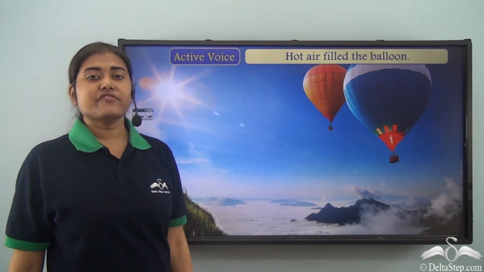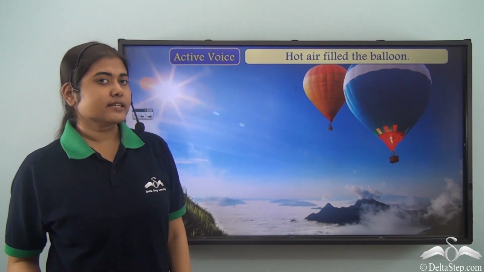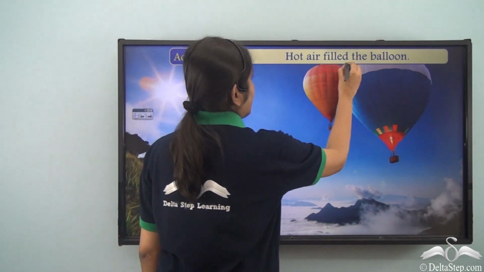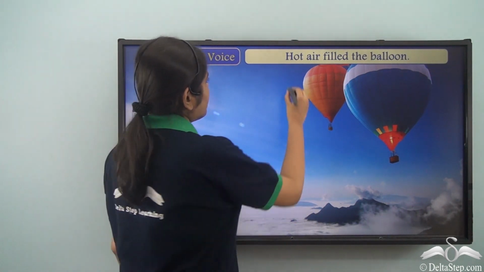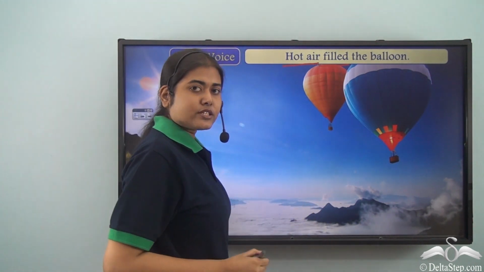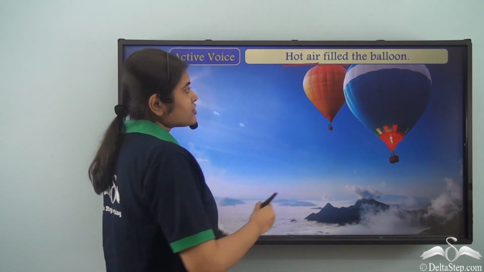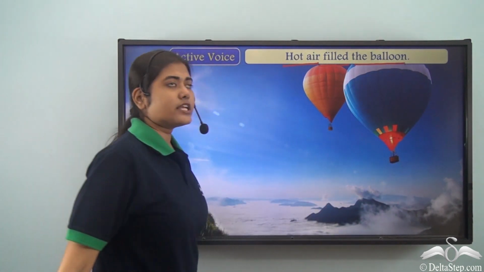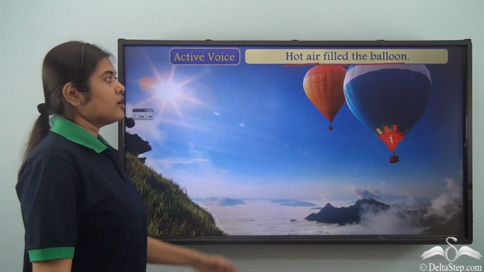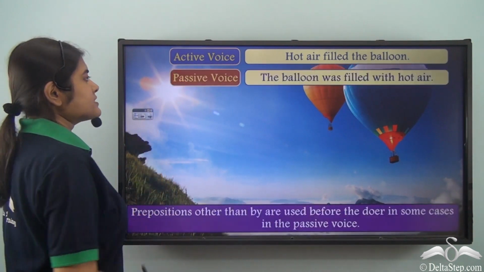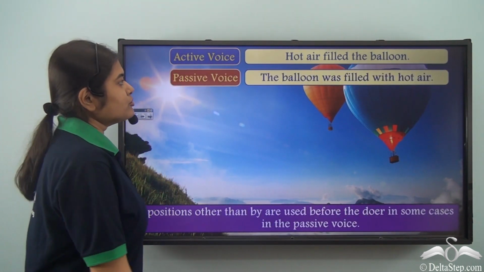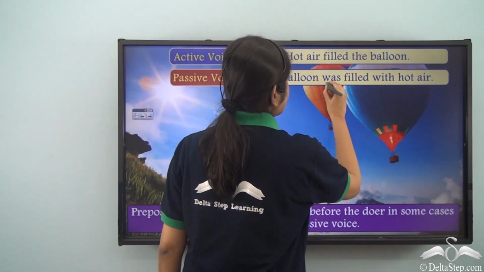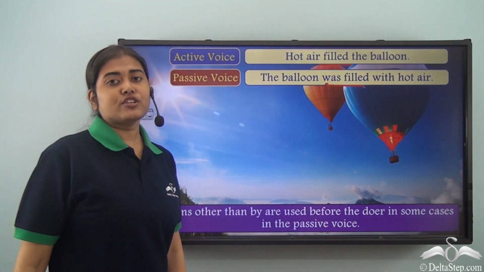Hot air filled the balloon. Now this is again in the active voice. Our verb is "filled." Hot air is the subject and also the doer of the action. The balloon is the object of this verb. So in the passive voice, my sentence will begin with "the balloon" and then I write "was filled."